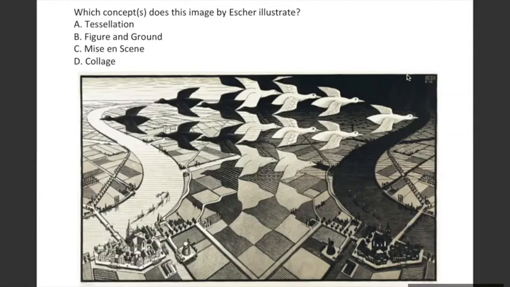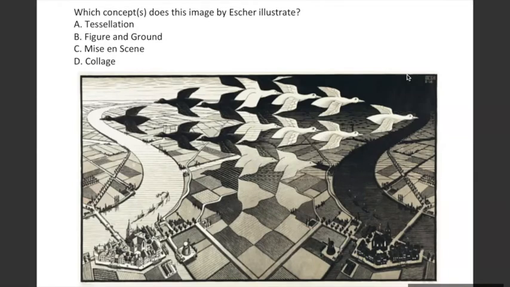What is figure ground? Figure and ground is what? Anybody? Figure ground? No, figure ground is like a type of illusion.